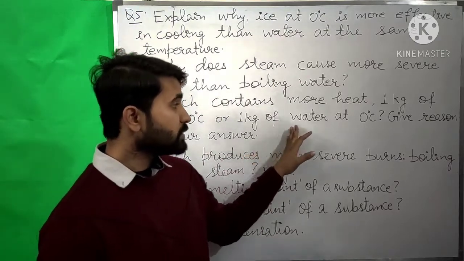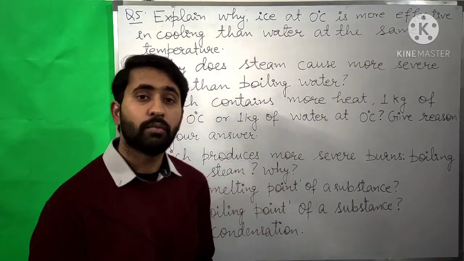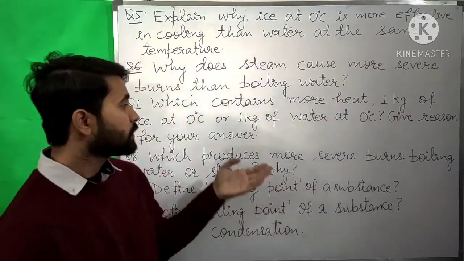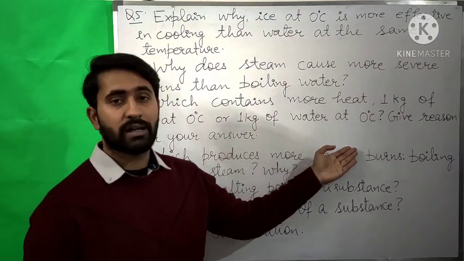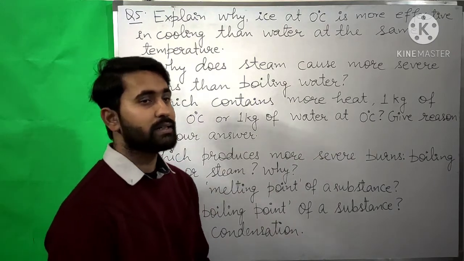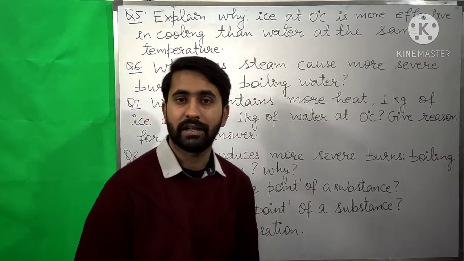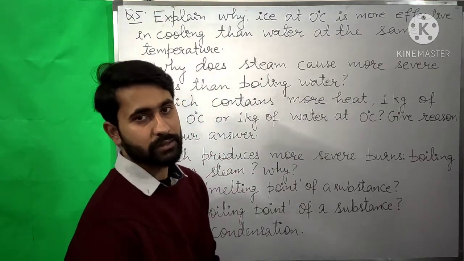Now this liquid water contains more heat in the form of latent heat. So the 1 kg of water at 0 degrees Celsius has more heat in comparison to the ice that is at 0 degrees Celsius.